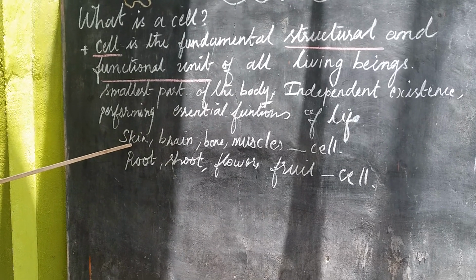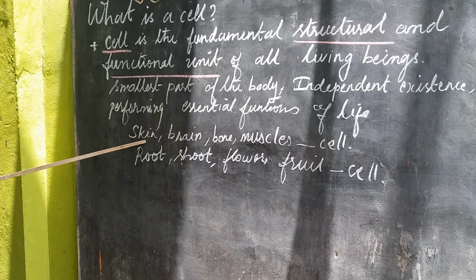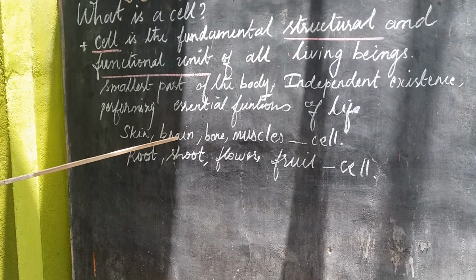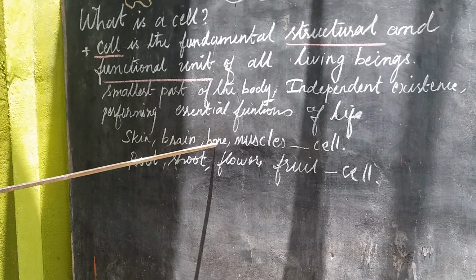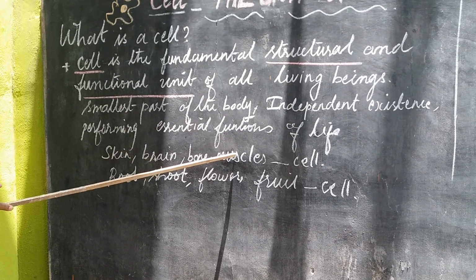The skin, all the body parts are made up of cells. The skin is made up of cells. Brain, made up of cells. Bone, made up of cells. Muscles, made up of cells. So the entire body is made up of cells.